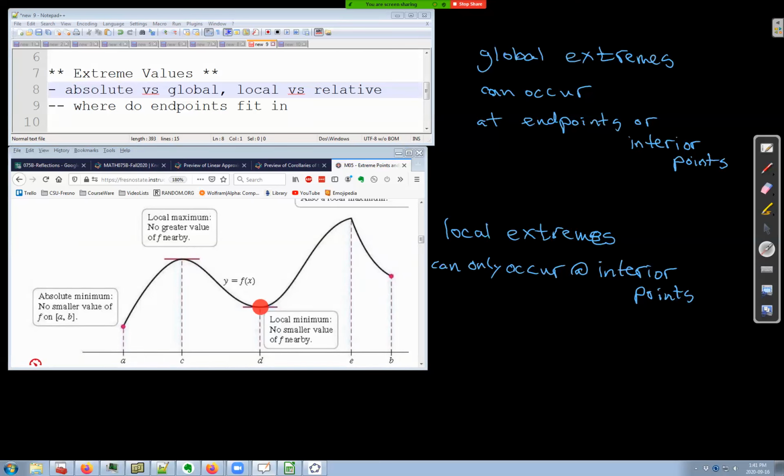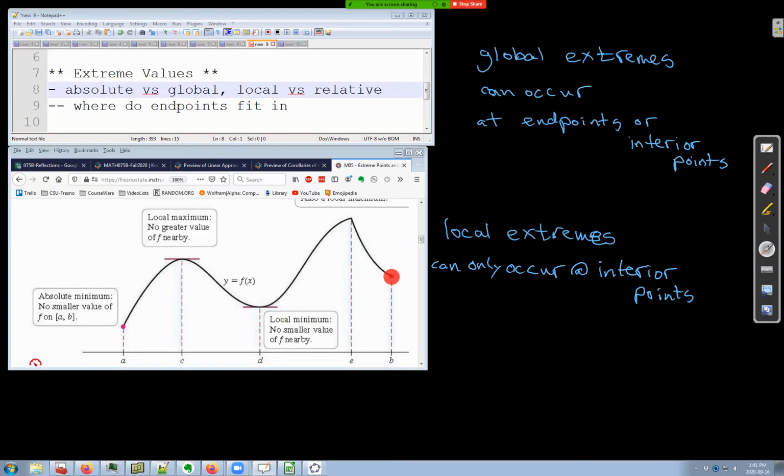And this local minimum here, f of D, is smaller than everything to the immediate left, and smaller than everything to the immediate right. So we'd call it a local minimum.